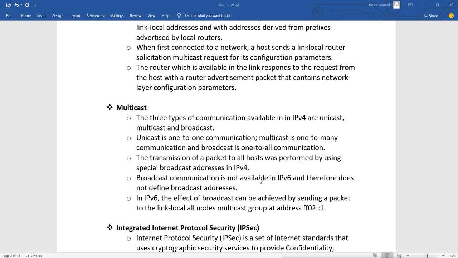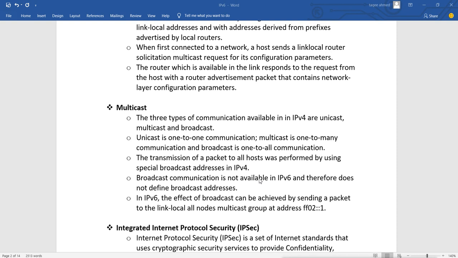Now in IPv6, broadcast communication is not available and therefore it does not define broadcast addresses. There is no broadcast communication in IPv6. Why? Because broadcasts slow the network. When you have too many broadcasts, it will slow the network. Because of that, they have eliminated broadcast communication.